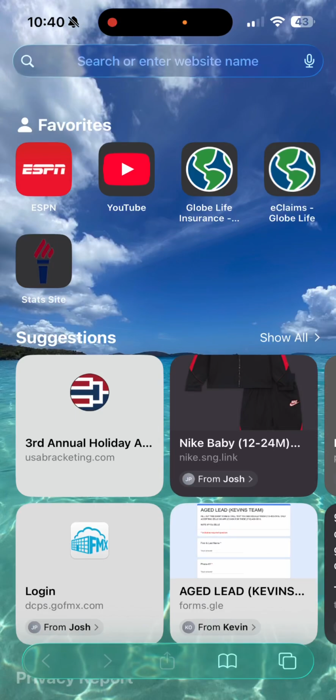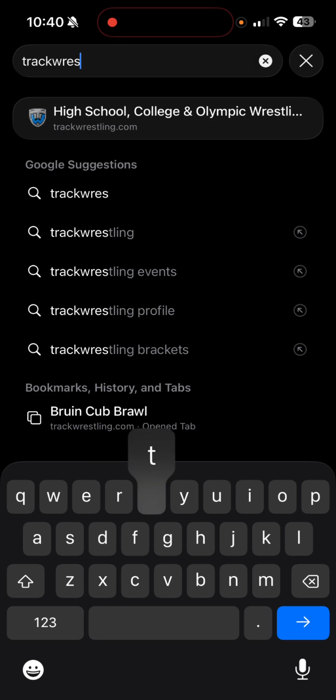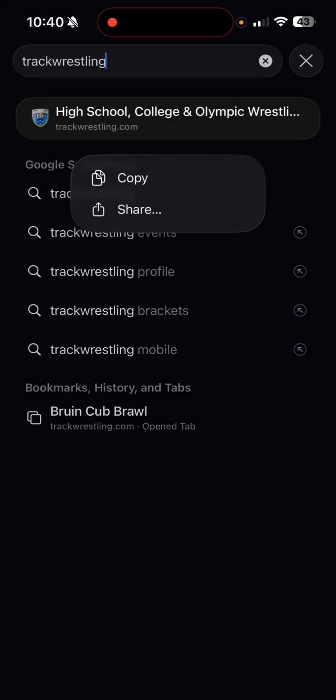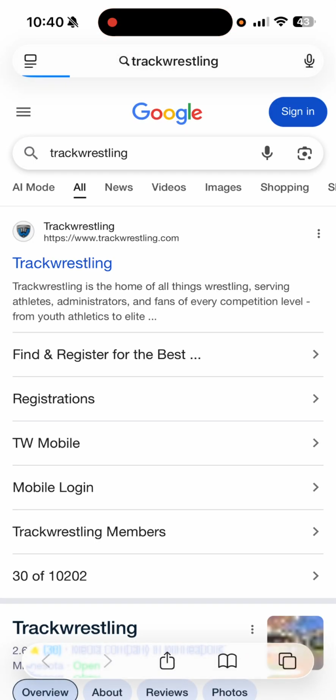Track wrestling, because this is where the tournament this weekend is going to be at. So going to start up here, typing in track wrestling. And then I'm not going to click on this right here. Normally I would, but just so you guys can see it, we're going to click on the search bar to enter it in. That's going to take us to Google. We're going to, of course, click on track wrestling.